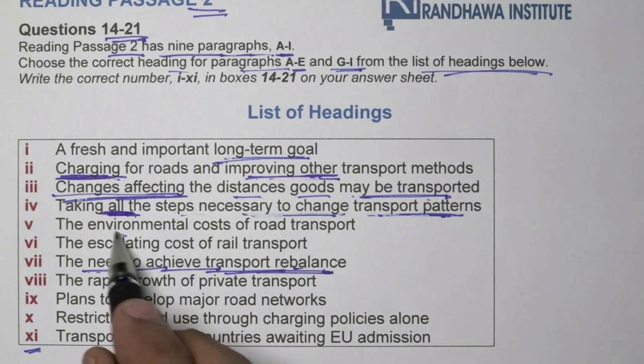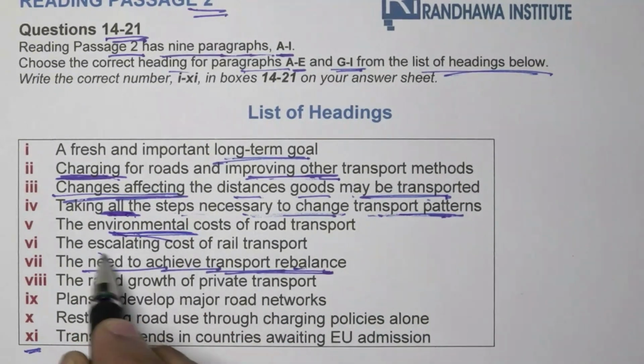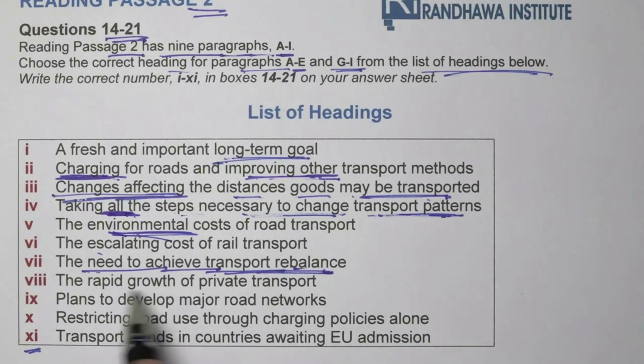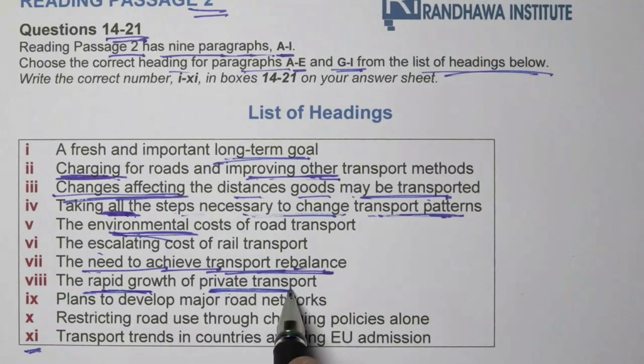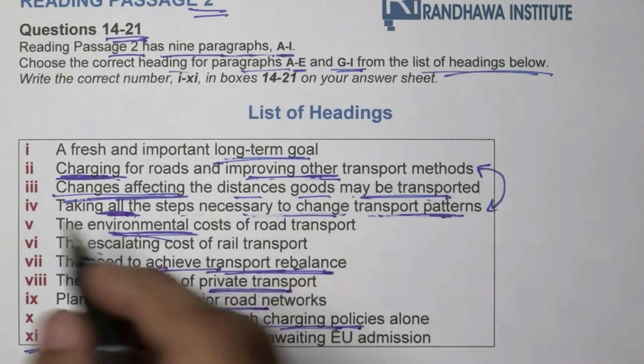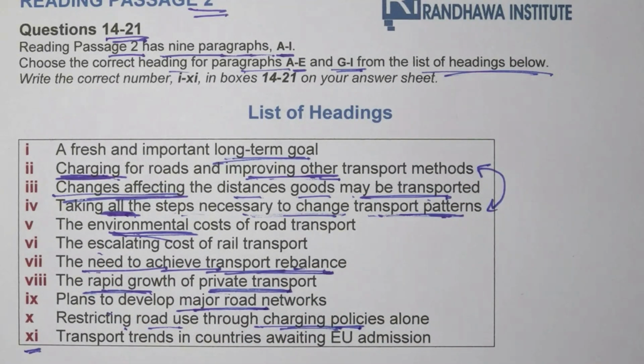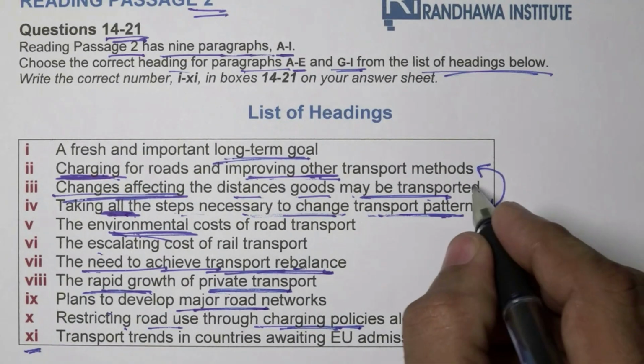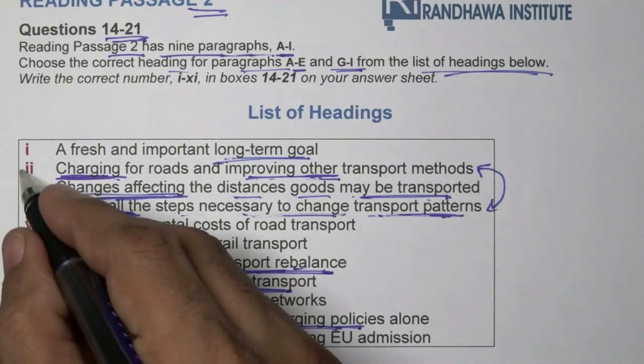Environmental cost of the road transport, escalating cost of the rail transport, the need to achieve the transport rebalance already done, the rapid growth of the private transport, plans to develop the major road networks, restricting road use through the charging policies alone. Charging policies is written, and the second heading with the word charging we found. The second and the 10th seem somewhat the same.